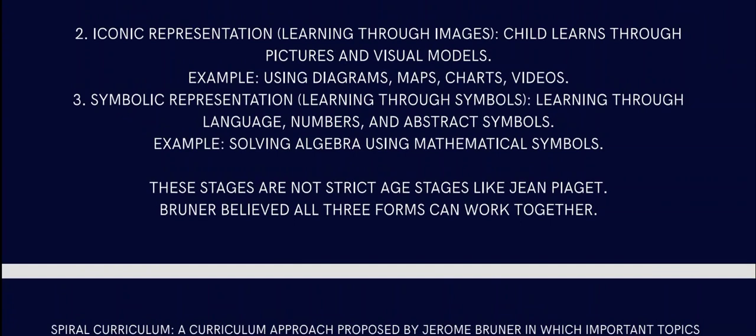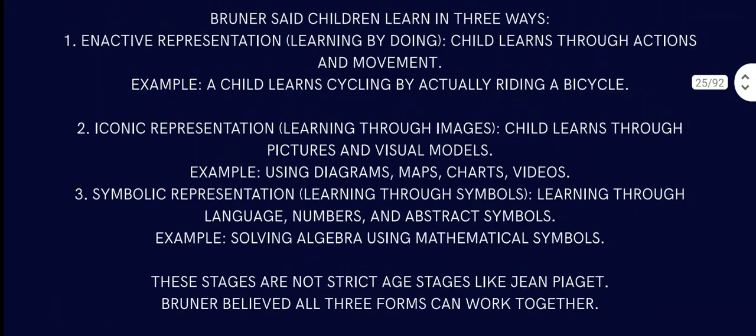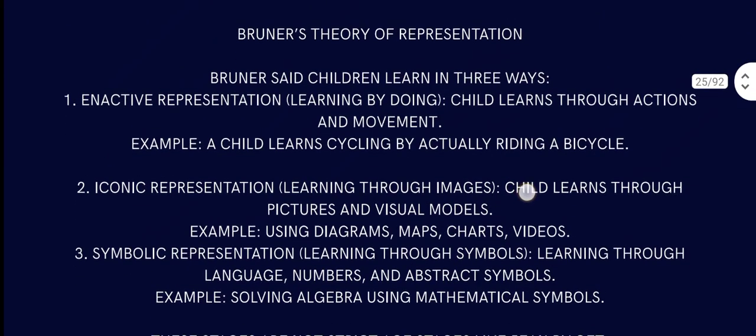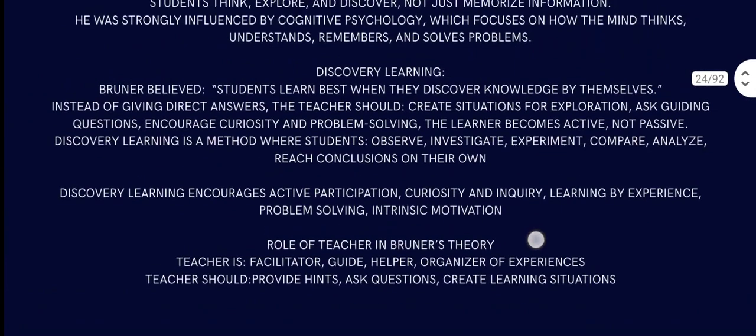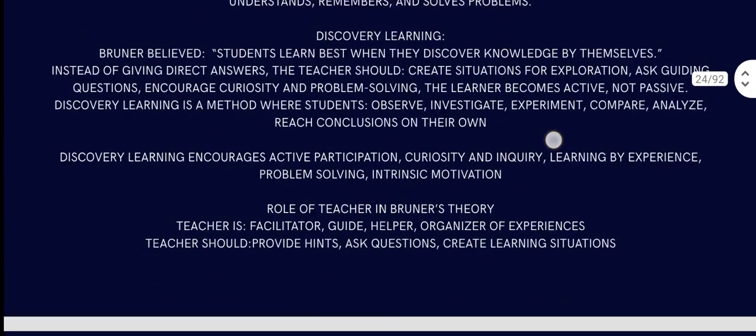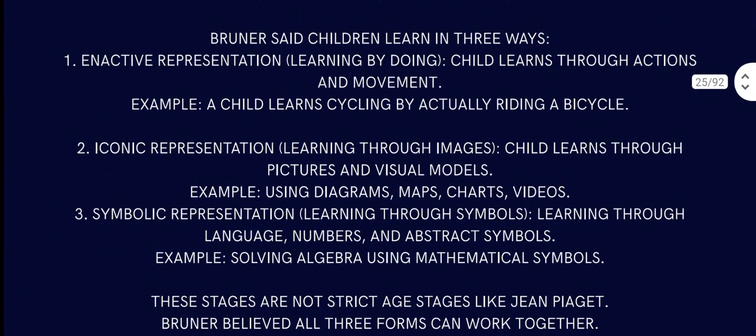So that's his theory of representation, but mainly he talked about discovery learning. In a nutshell, enactive representation is learning by doing. Iconic is seeing pictures, models, and videos.